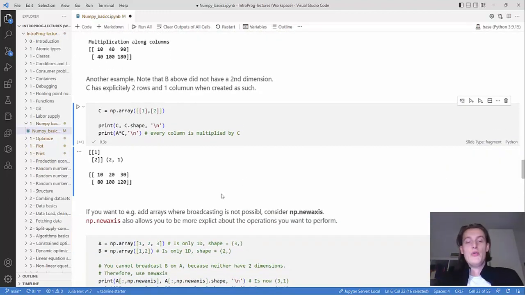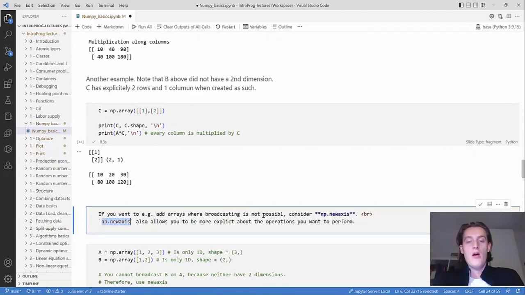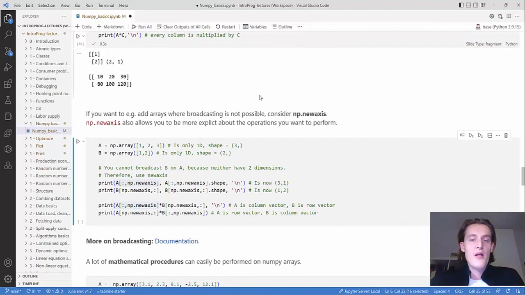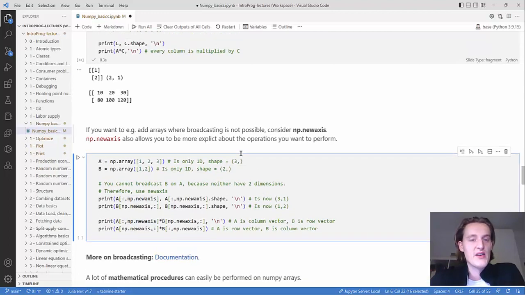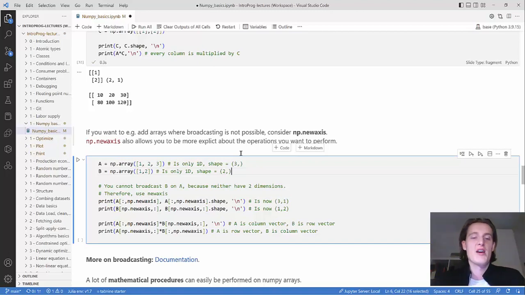Sometimes you want to do this, and Python will tell you that it's not possible. Then you should consider using np.newaxis to make it possible. newaxis also just allows you to be more explicit about how you want broadcasting to be done.